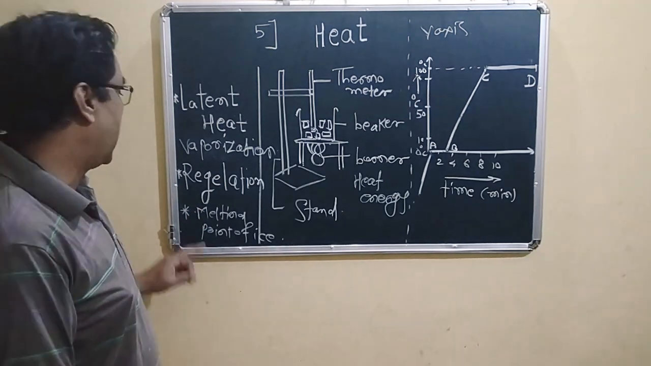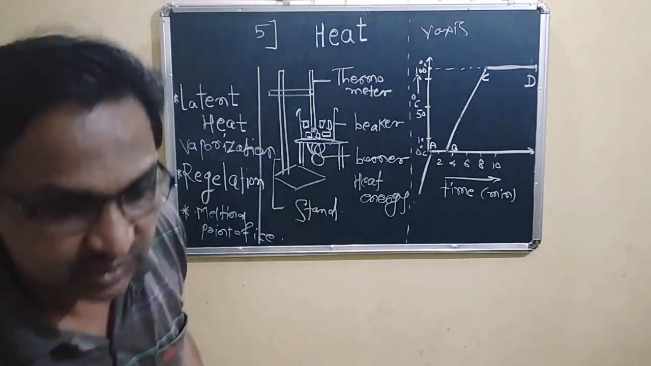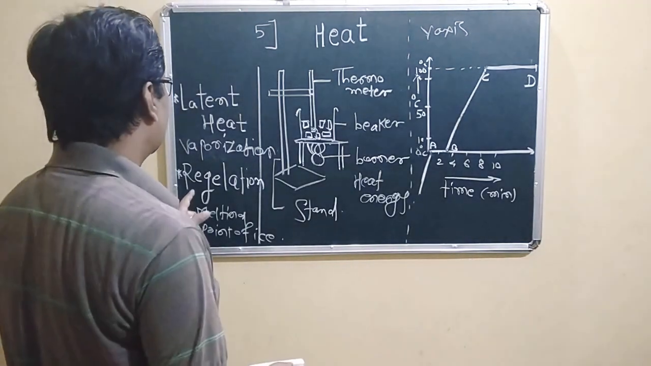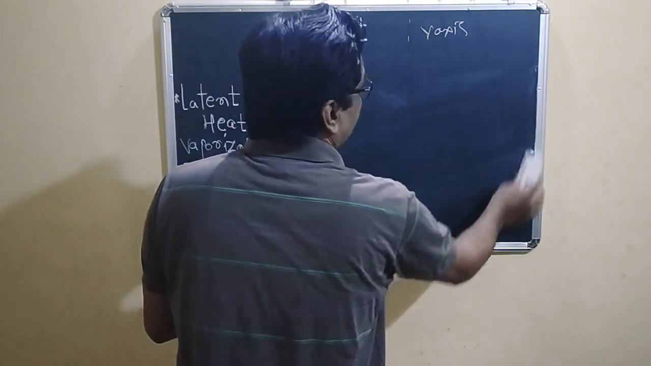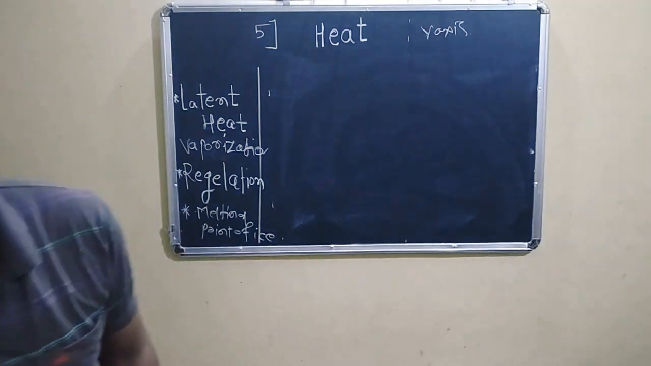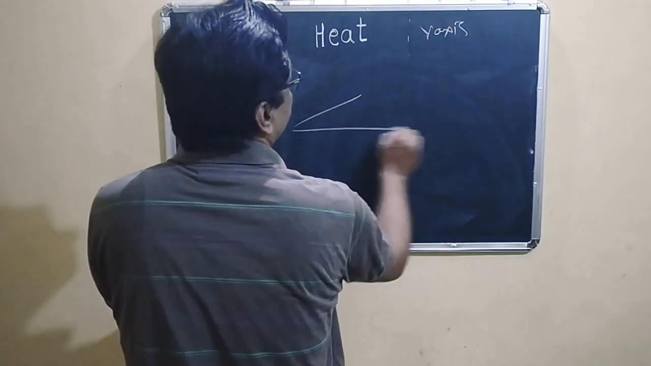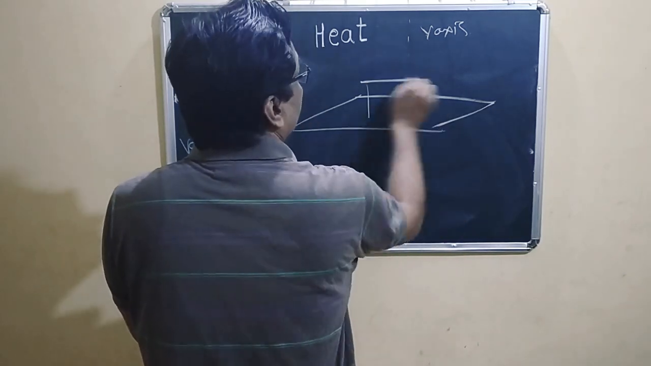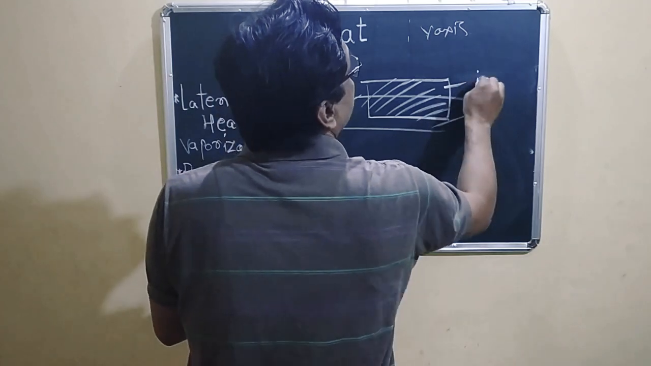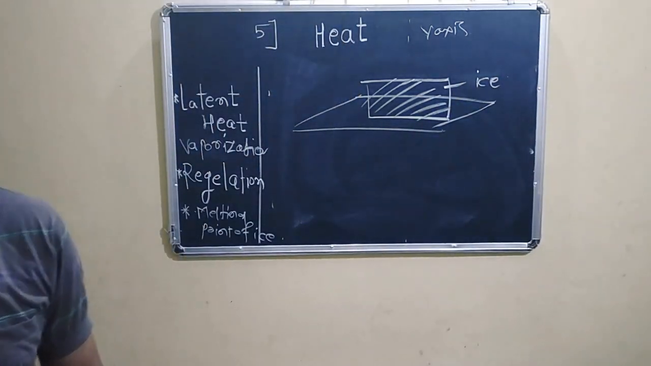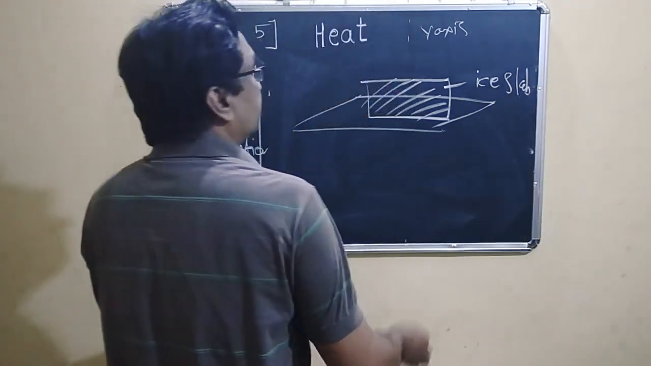Another thing we have to discuss today is regelation. What is meant by regelation? In short, here is a diagram in our book. On a table, an ice slab is there.